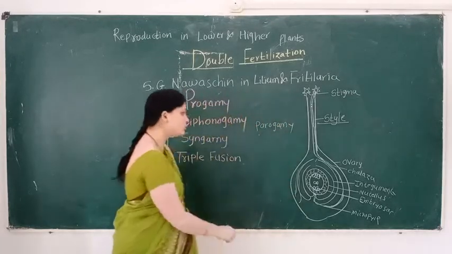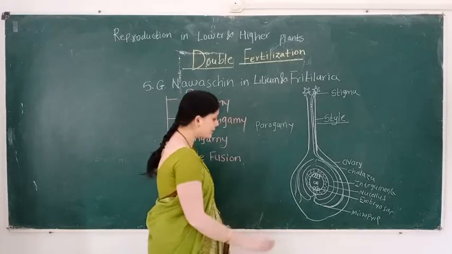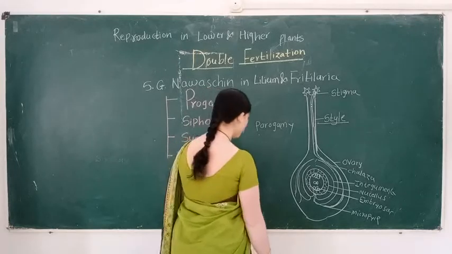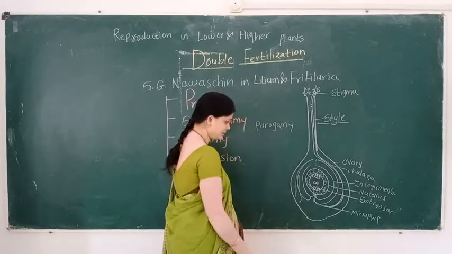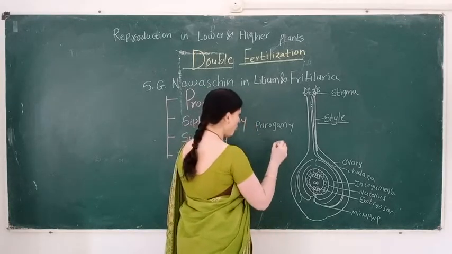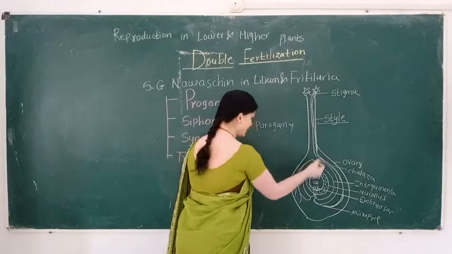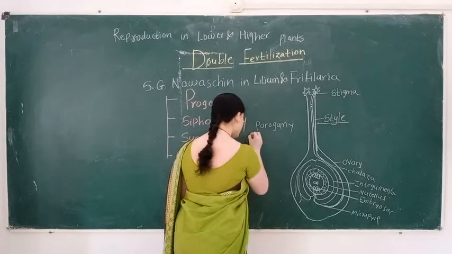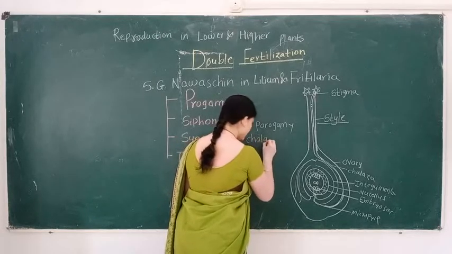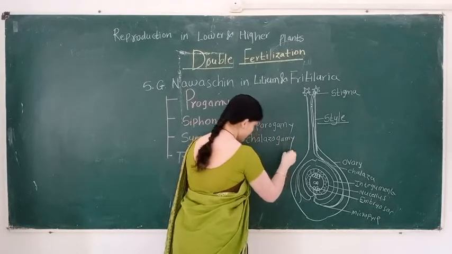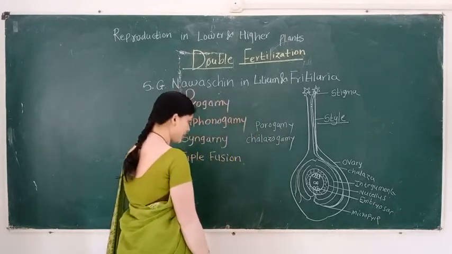In some cases, entry of the pollen tube takes place through the chalazial end, so it is called chalazogamy.